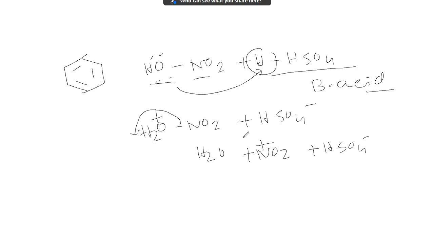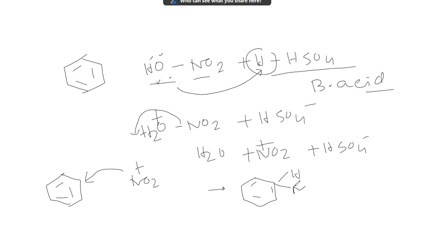This NO2 plus attacks benzene to form this intermediate, with a plus over here.